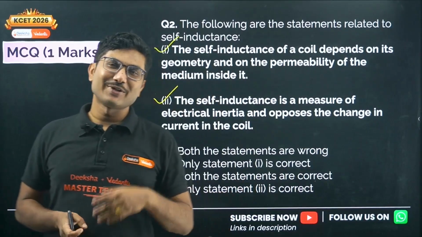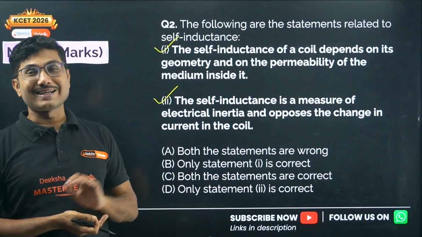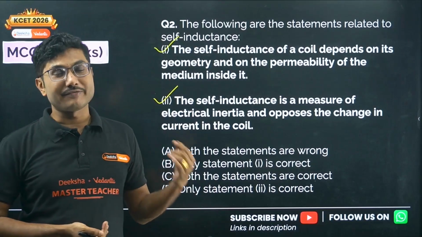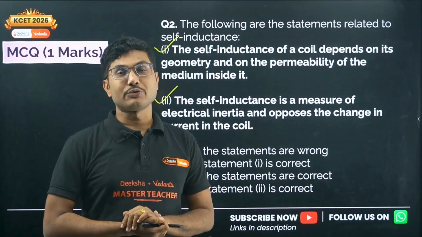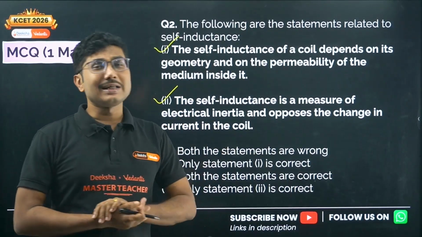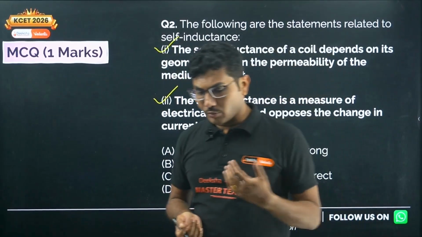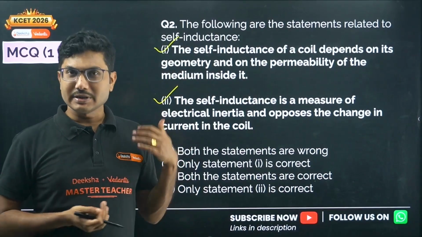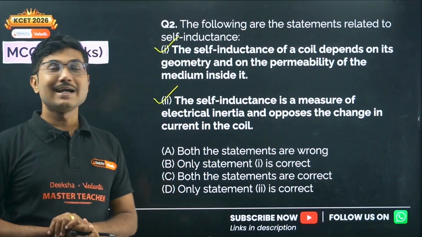That is a good inertia, one is bad inertia. So there are inertias of motion and inertias of rest. When the object is at rest, it does not want to move, it wants to stay in the state of rest. Similarly, if an object is moving, it always wants to stay in the state of motion and it does not want to stop. So these are the 2 types of inertia that we have learned in mechanics. Now electrical inertia means when an electron is trying to flow through a conductor, initially it does not want to go through that motion, and whatever is stopping that is actually the self-inductance. That's why it is called self-inductance, it acts like electrical inertia.